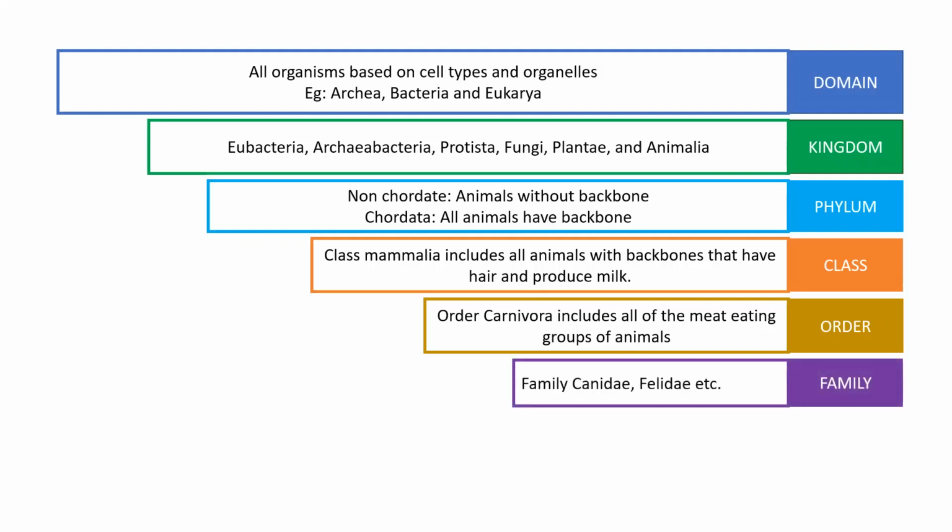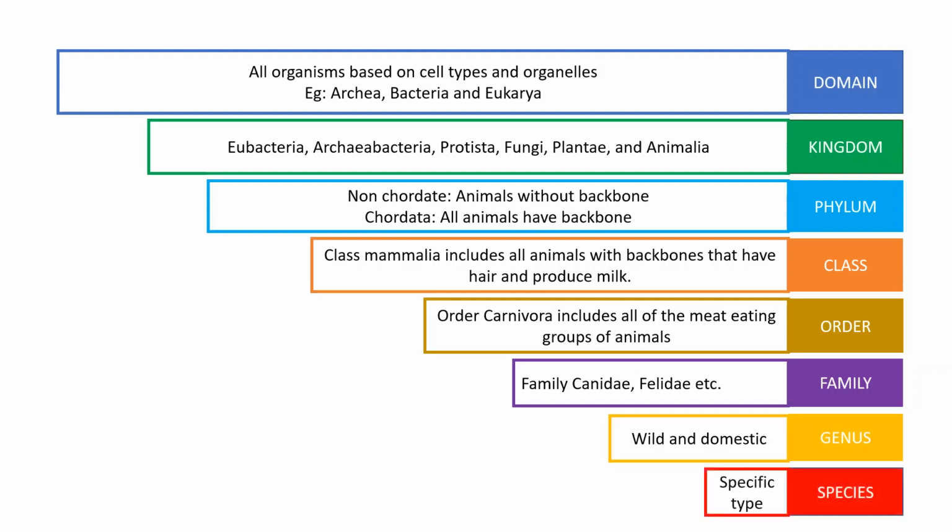Coming to family, it comes after order. There are many families for each order. For example, family Canidae and family Felidae. Canidae is for dogs and Felidae is for cats. And genus: from the family, it is further classified as genus, where they can be a wild group of animals or a domestic group of animals. And from there, it moves to the specific organism.